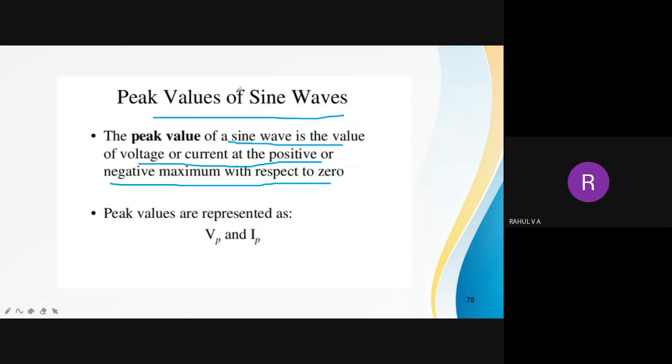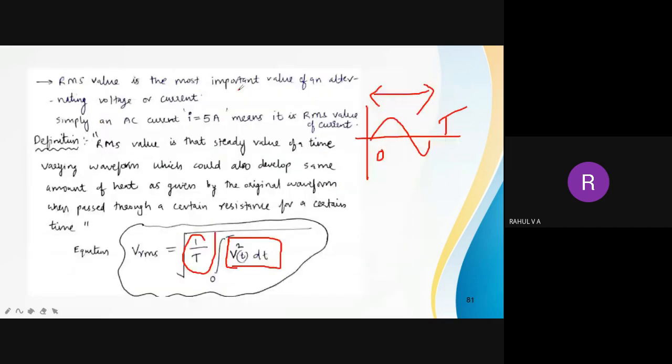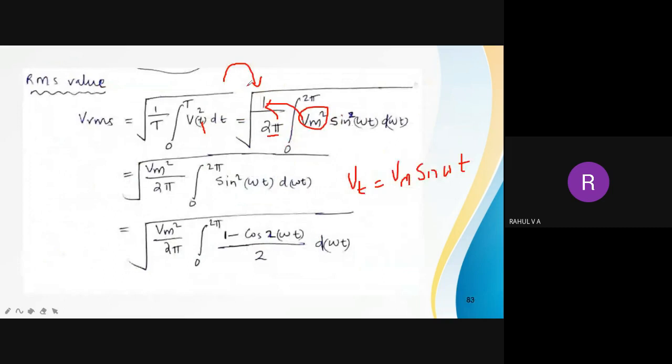So then we have seen peak value, then peak to peak value, average value, and RMS value. Okay, so we will discuss the remaining portions tomorrow. Okay, please prepare and come.